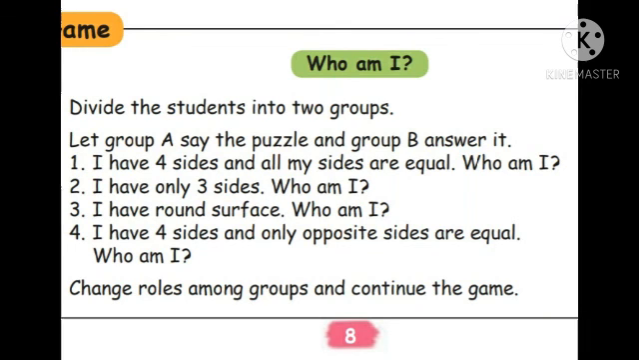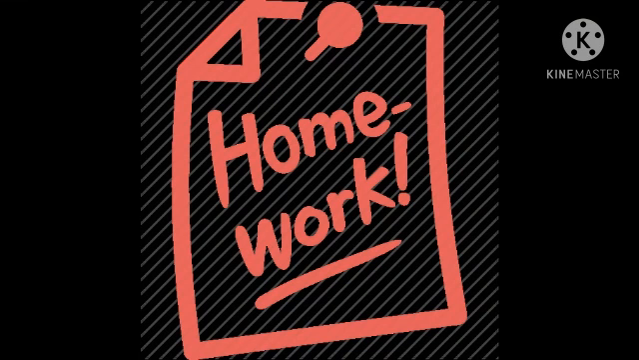Okay, children. Now what you have to do? For your homework, page number 6, 7 and 8. All the book exercises you have to complete. Okay, very easy. Circle the triangle shapes and circle the rectangle shape, and matching, and tick the correct one. Okay, and the shapes and the question answers you have to complete. This is your homework.